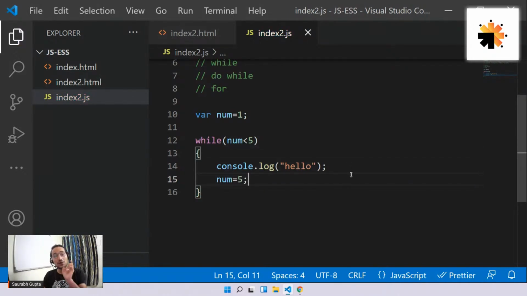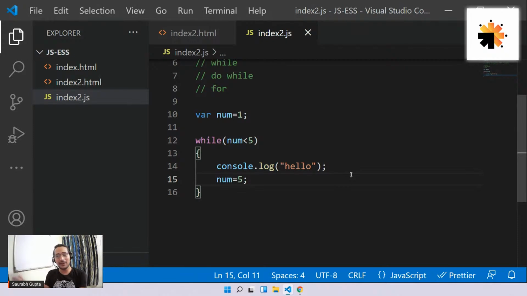First of all, don't consider that num plus plus is necessary. That's not the only way. That mindset I want to change. Num plus plus is not the necessary thing. It depends how many times I want to run the loop. So in this case, guys, see, this is also fine, right?